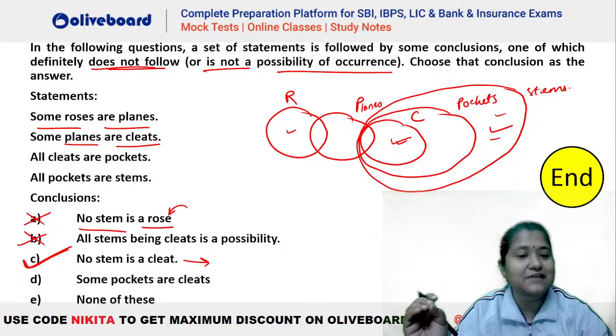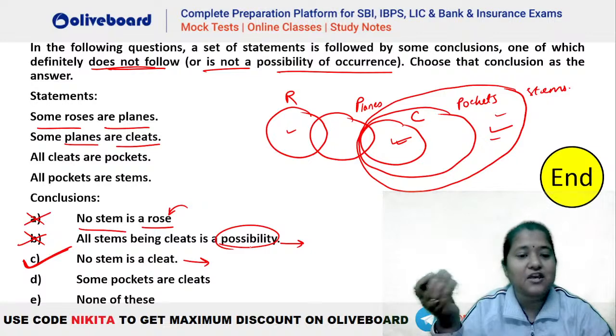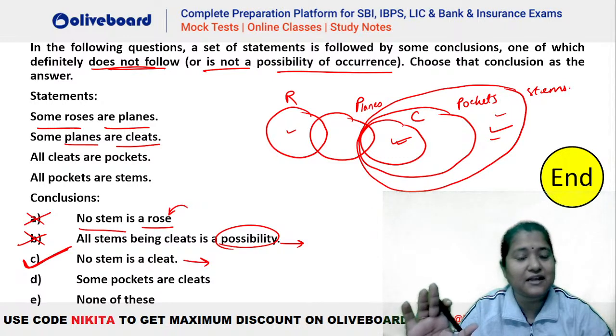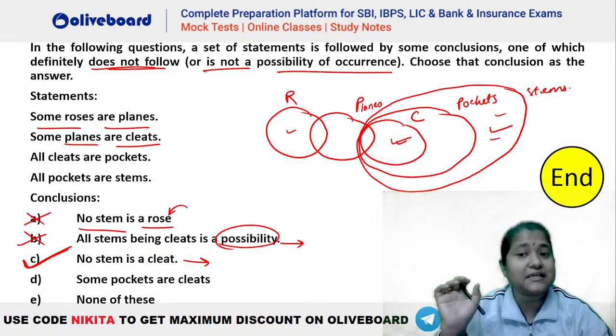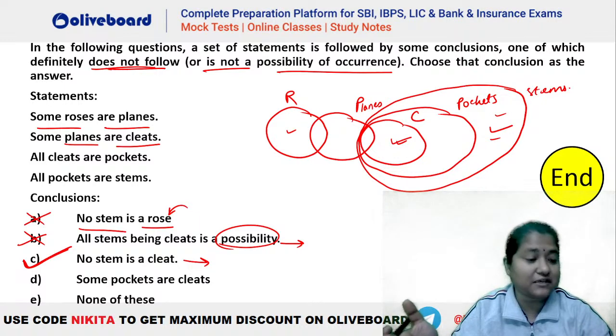Which of the following is definitely false? The second is definitely true here because it is given as a possibility already, isn't it? You can see that all stems being cleat is a possibility. That is true. है ना? There is a definite possibility that cleat and stem, they can overlap with each other. So if the question was about definitely true, then it would have been right. But here the question instruction is about definitely false.